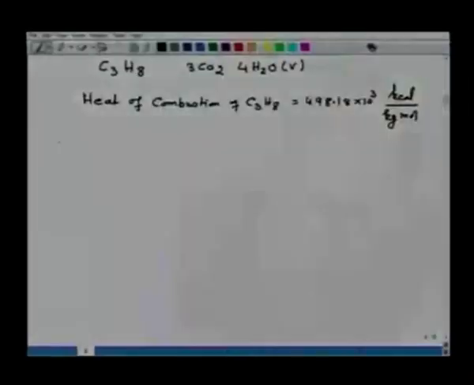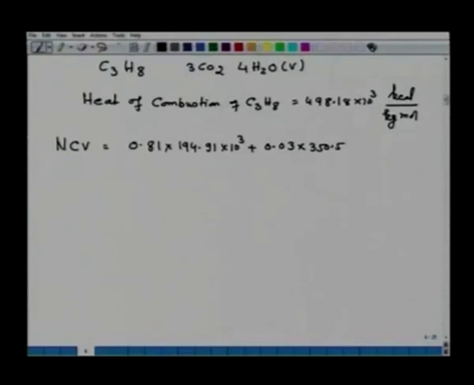Therefore, the net calorific value of natural gas of the composition which I have given earlier will be equal to 0.81, taking the lower percentage of CH4, that is 0.81 into 194.91 into 10 to the power 3, plus 0.03 into 350.56 into 10 to the power 3, plus 0.005 into 498.18 into 10 to the power 3.